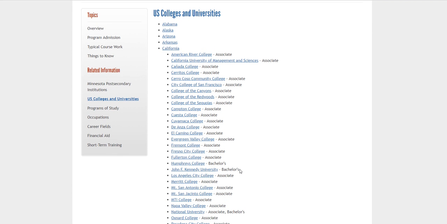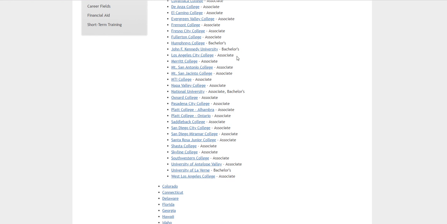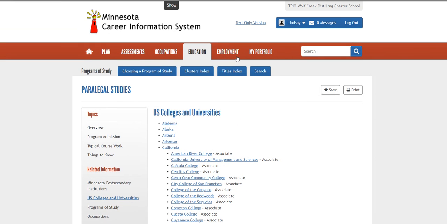It will also list the type of degree or award. So make sure you pay attention to that, whether you want to go to a 2-year, maybe you want to do a 4-year bachelor's program, or maybe you just want to get a certificate in something, but it will tell you what type of program it offers. So those are two ways that you can use MCIS to find some different post-secondary institutions.